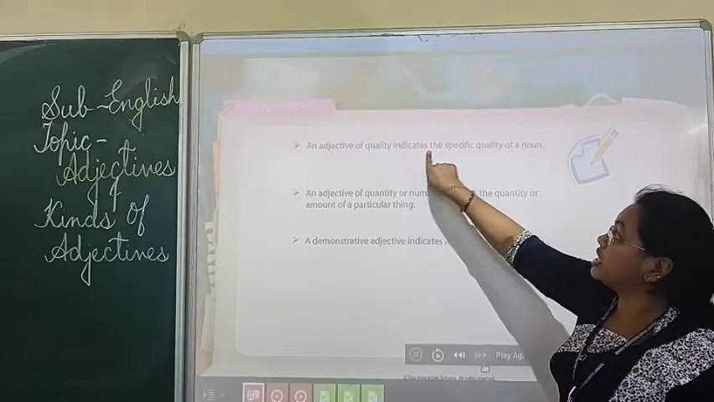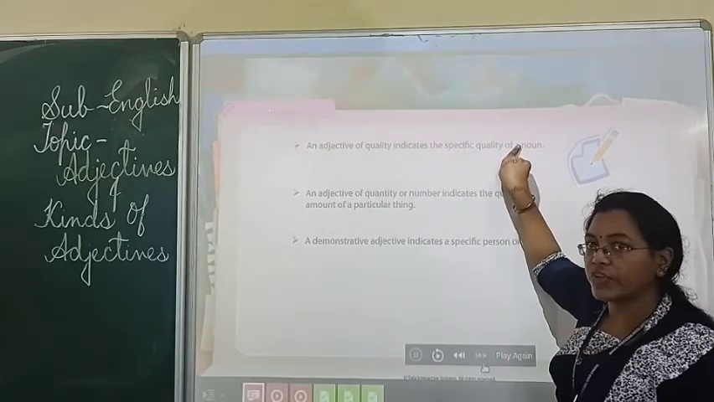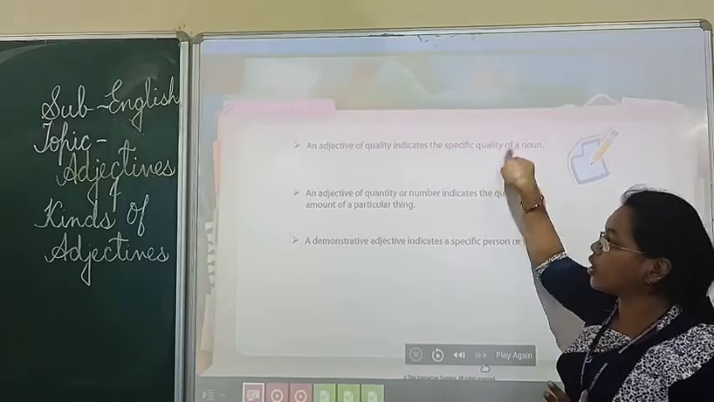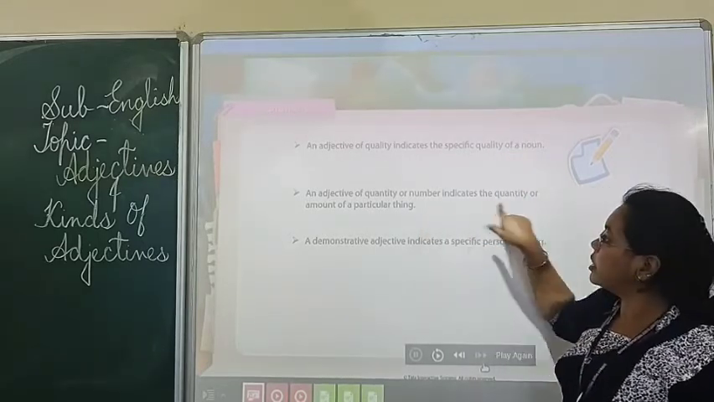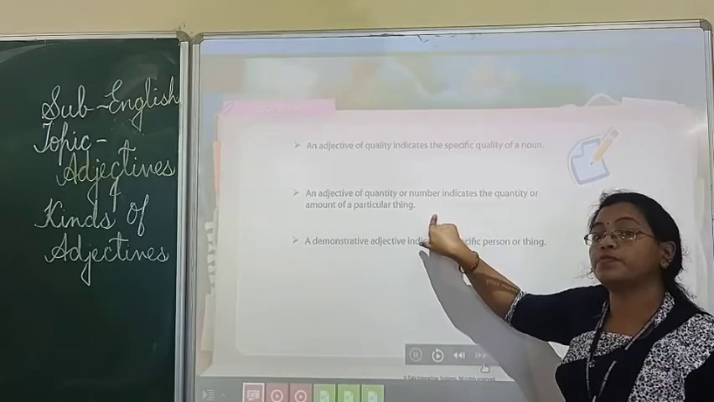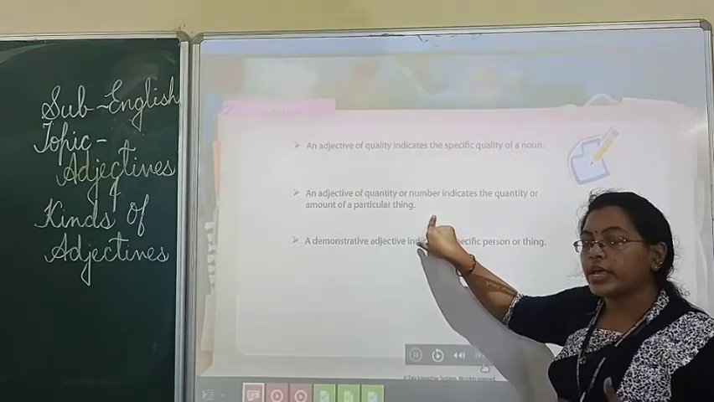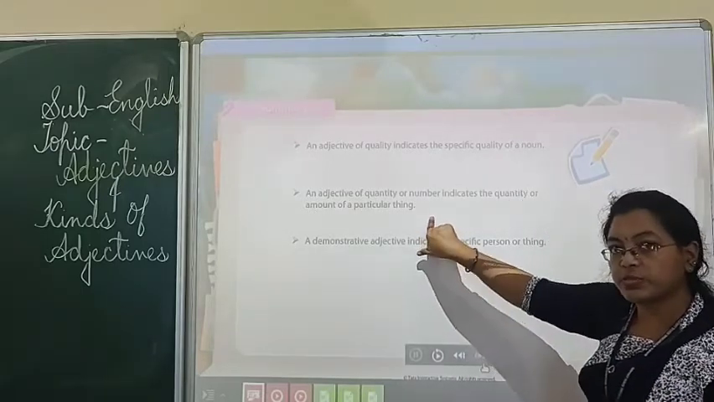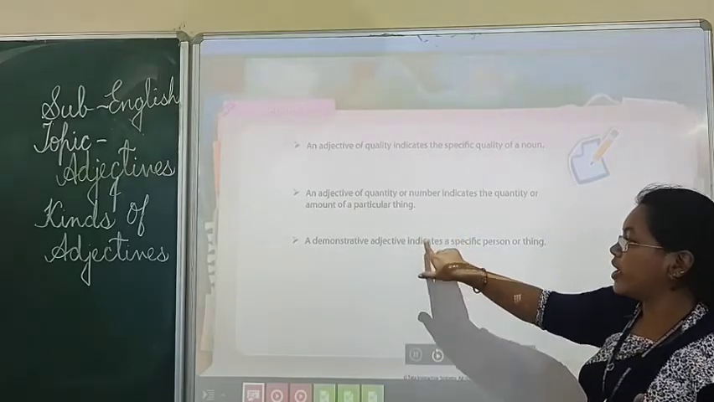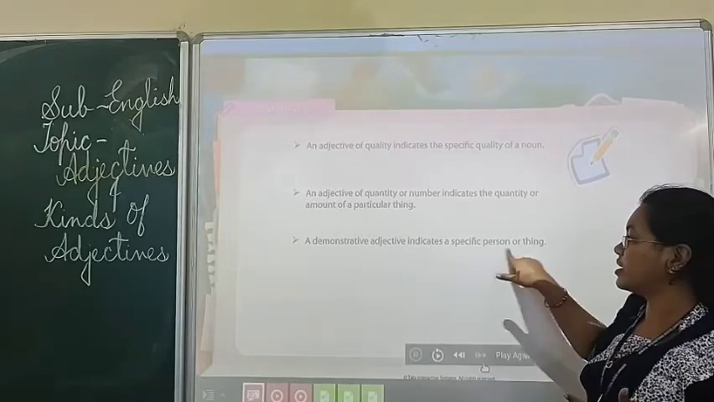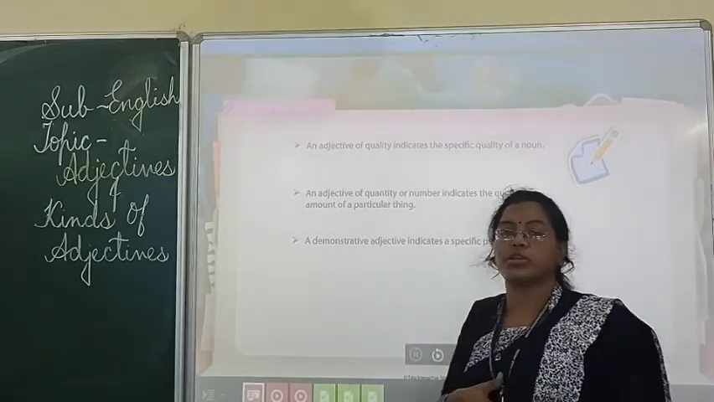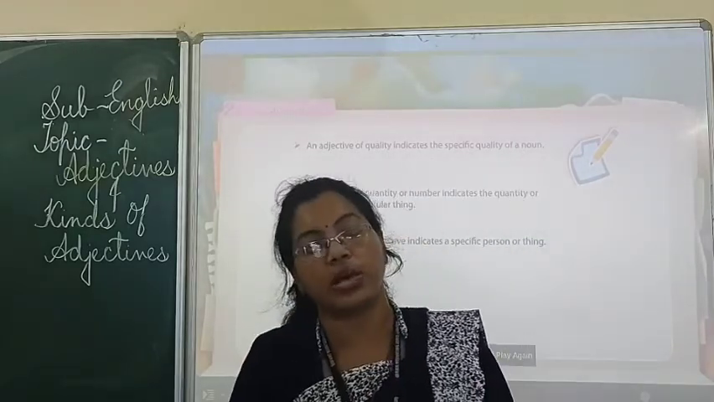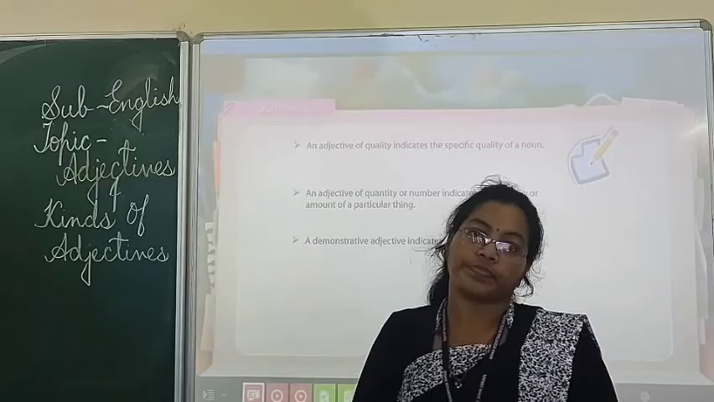An adjective of quality indicates the specific quality of a noun. What type of quality the noun is having, about that they want to talk. The adjective of quantity or number indicates the quantity or amount of a particular thing. Okay, what amount or how much we are talking about, that speaks about our adjective. And demonstrative adjective indicates a specific person or a thing, when they speak particularly about some person or thing.